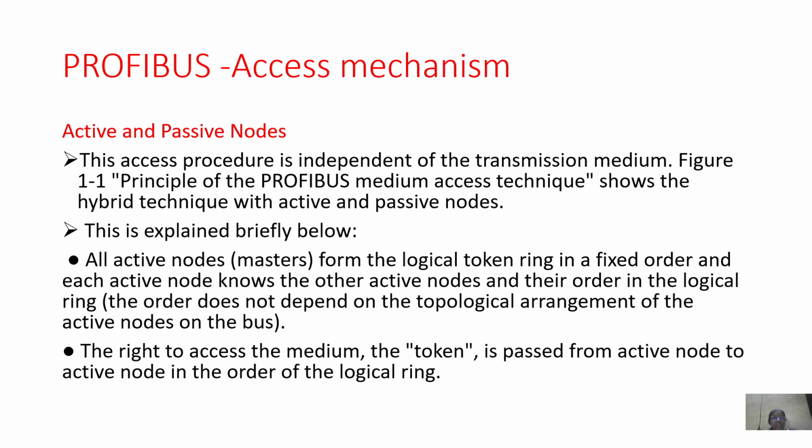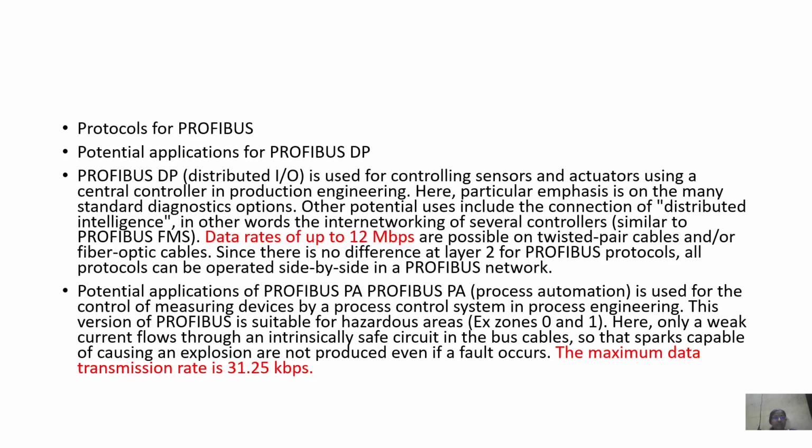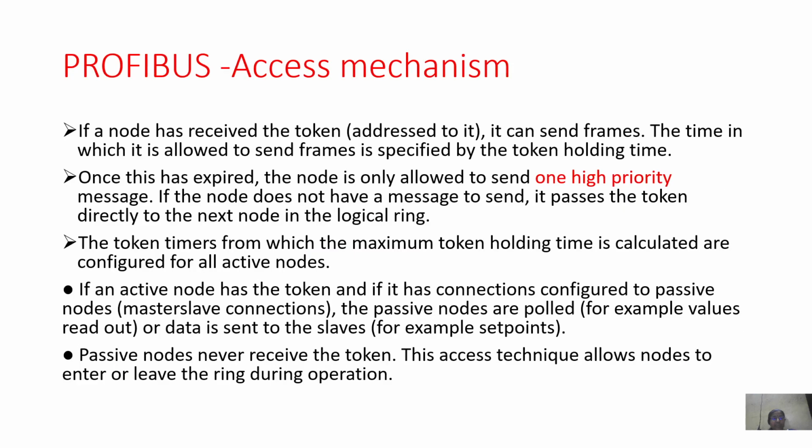So here we have the active and passive nodes. Profibus DP is used for controlling sensors and actuators using a central controller. Data rates of up to 12 Mbps are possible on twisted pair cables or fiber optic cables. Then there is Profibus PA, that is process automation. It is used for control of measuring devices or monitoring devices in a process control system. The maximum data transmission rate is 31.25 kbps.